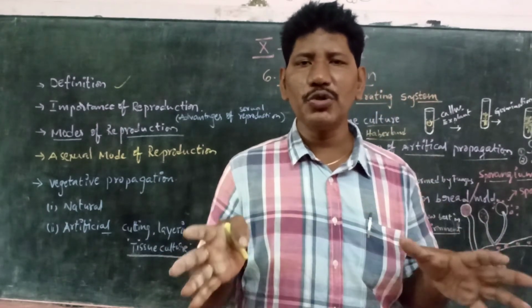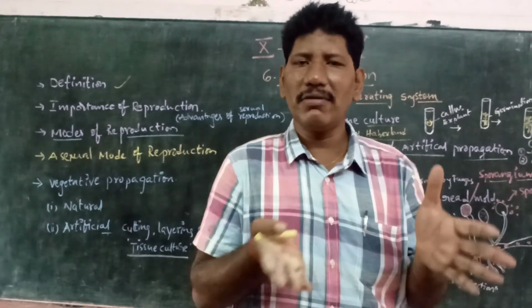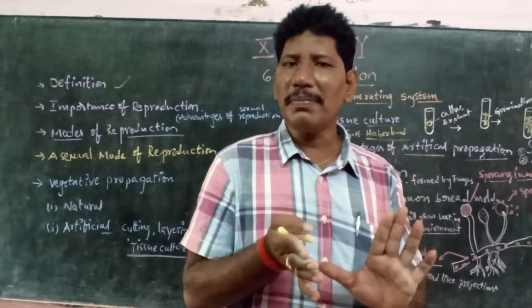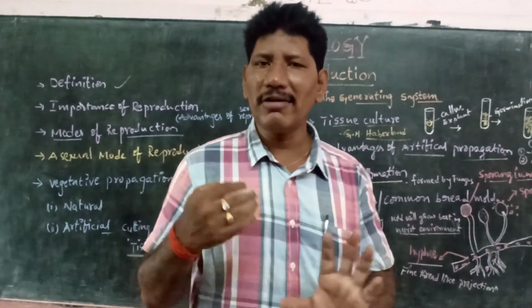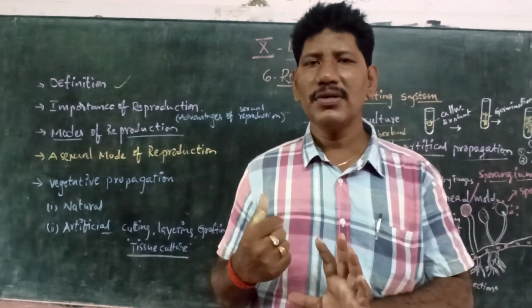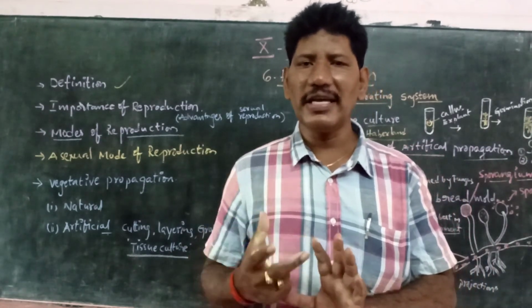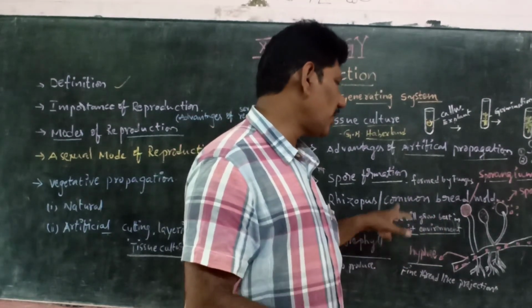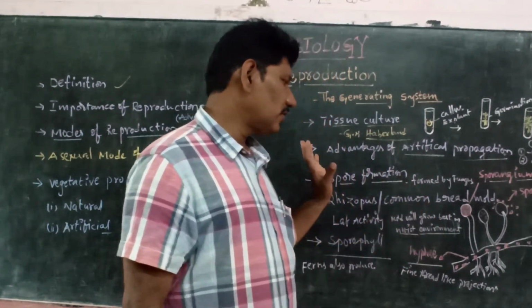They can reproduce by different methods. Some by vegetative parts like plant parts, some are fern plants or fungal plants. They can develop by sporophylls or spores. This sporulation technique is usually followed by fern plants as well as fungal plants. Is it clear, children?